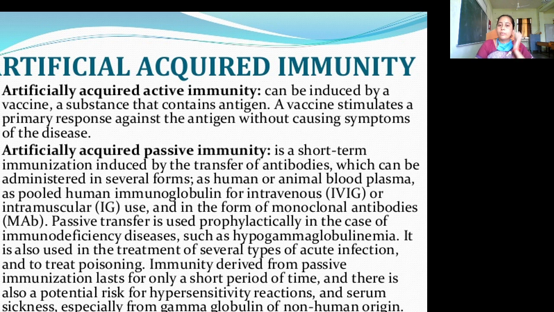Artificially acquired passive immunity is a short-term immunization induced by the transfer of antibodies, which can be administered in several forms: as human or animal blood plasma, as pooled human immunoglobulin for intravenous or intramuscular use, and in the form of monoclonal antibodies. Passive transfer is used prophylactically in the case of immunodeficiency disease such as hypogammaglobulinemia. It is also used in the treatment of several types of acute infection and to treat poisoning.